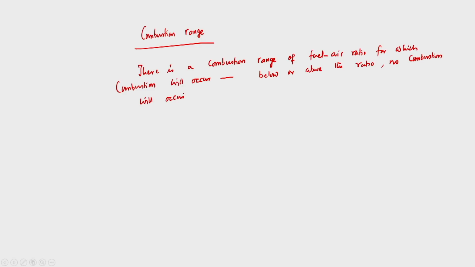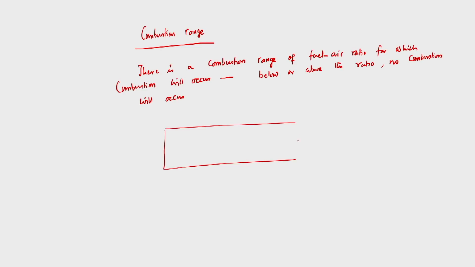That means it is always better to supply the chemically correct air fuel ratio, but it is not possible to supply it all the time, depending upon the function of the carburetor, because if you keep on using the carburetor it will start malfunctioning. It also depends upon the composition of the fuel, the oxygen present in the air, and so many other things. But there is a combustion range of fuel air ratio for which combustion will occur, and if we supply an air fuel ratio either below or above that combustion range, then no combustion will occur.